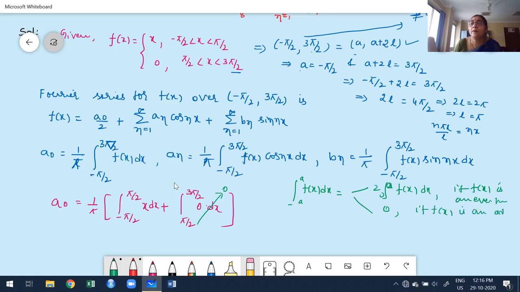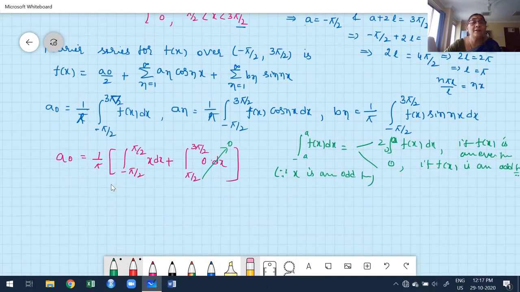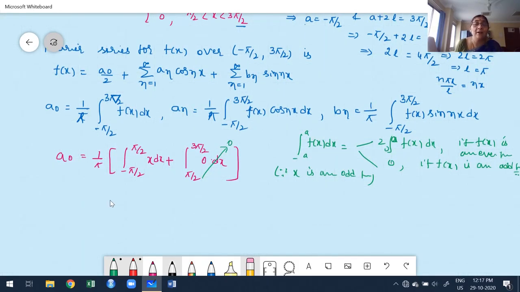Now observe this in the form of minus pi by 2 to plus pi by 2. x is an odd function, so this integral value is 0 since x is an odd function. In the next step, a naught itself is 0. Even though they gave it a different way, this is the easiest way to find the solution. This also must be 0. Finally we get a naught value is 0. This is one of the beauties of this given function, since f of x is an odd function.